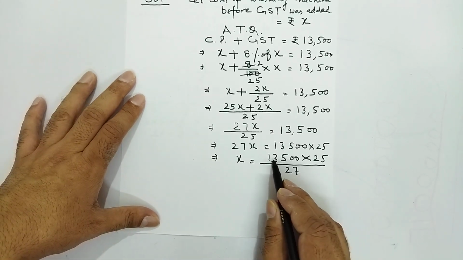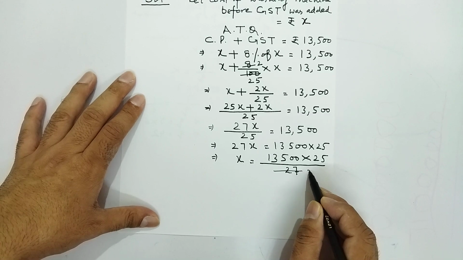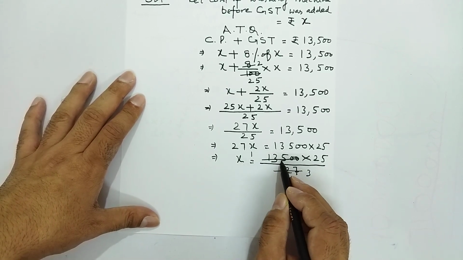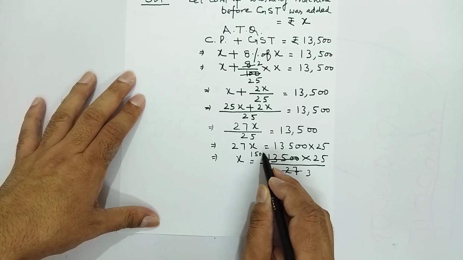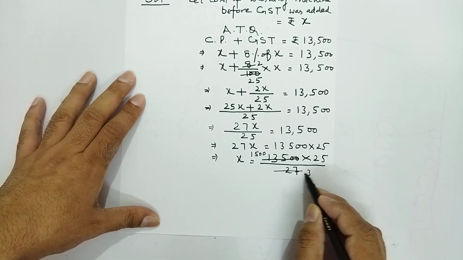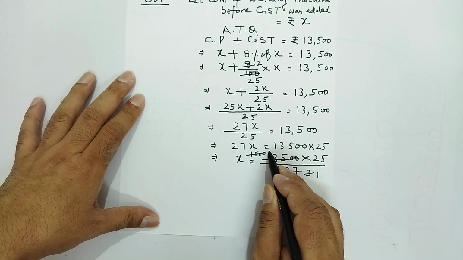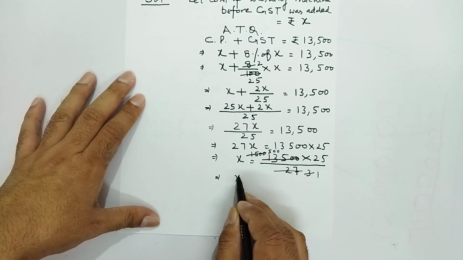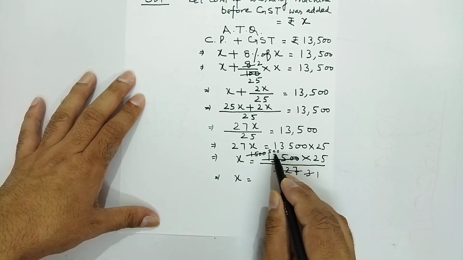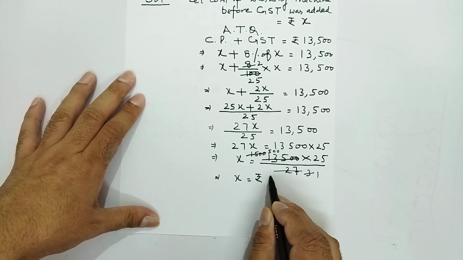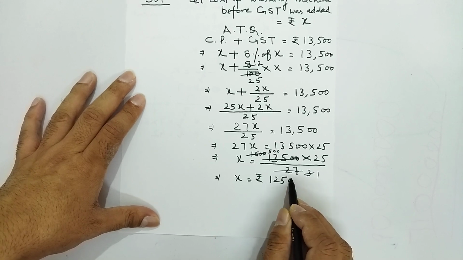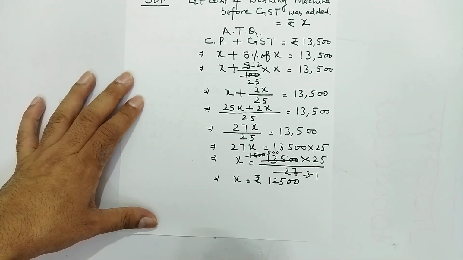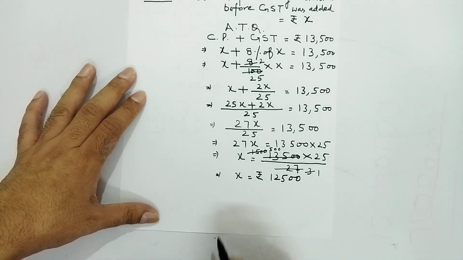I can cut 27 and this with the table of 9. 9 3s are 27, 9 1s are 9, 9 5s are 45, 0 0. 3 1s are 3, 3 5s are 15 and 0 0. So x will be equal to 25 into 5 is 125 along with 2 more zeros. So this is 12,500. So what has he asked in the question?